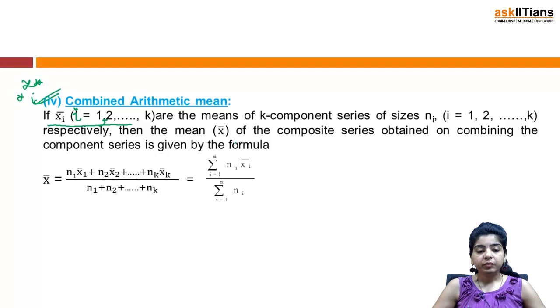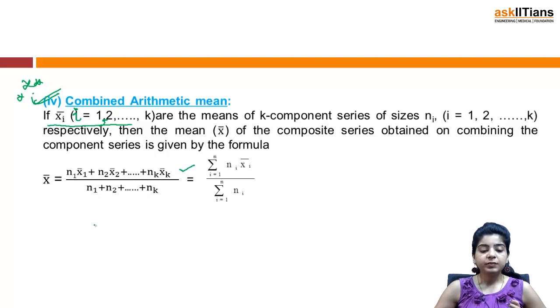So if you have the arithmetic means of certain series and their corresponding sizes, like x1 bar, x2 bar, so on, xk bar, the arithmetic means of sizes n1, n2, so on, nk, then how do you find the combined arithmetic mean of all these series? That is given by x bar is equal to n1 x1 bar plus n2 x2 bar plus nk xk bar divided by n1 plus n2 plus nk.